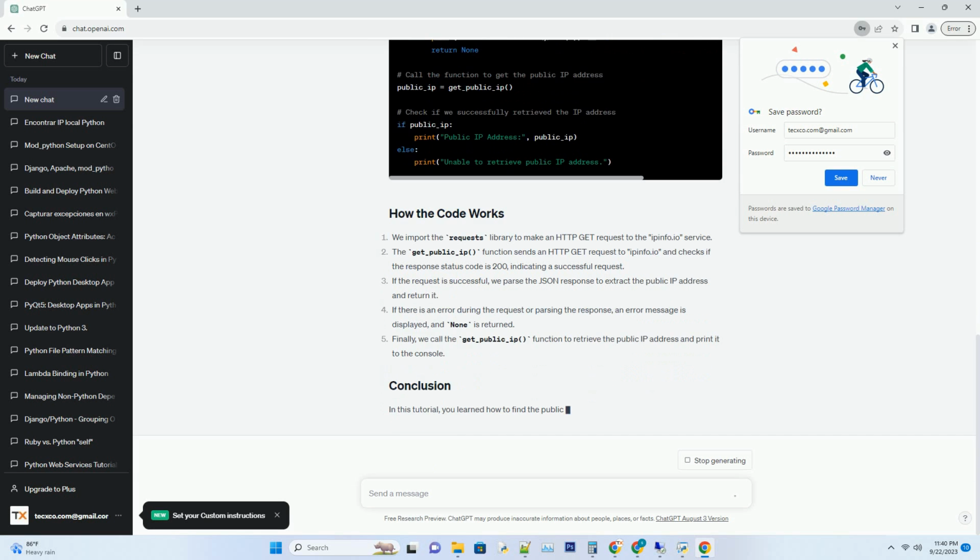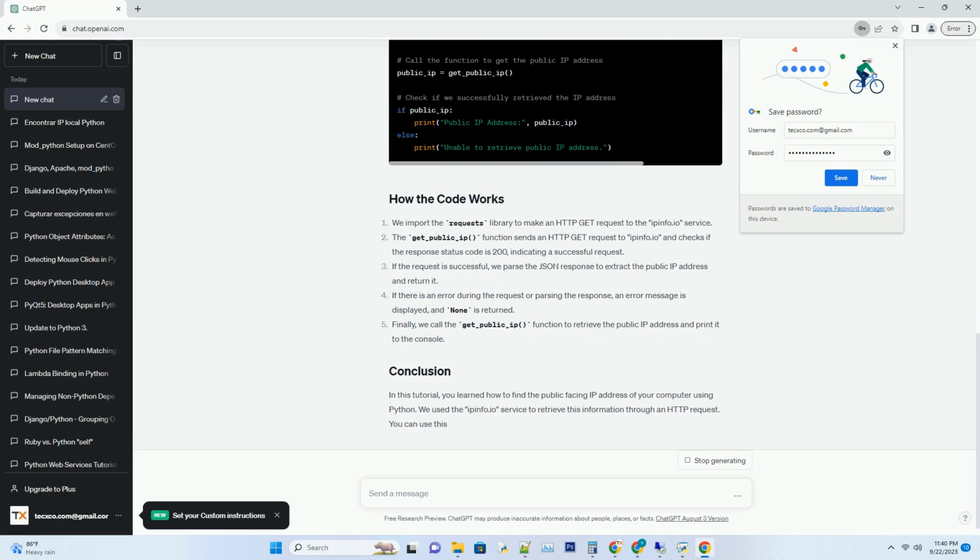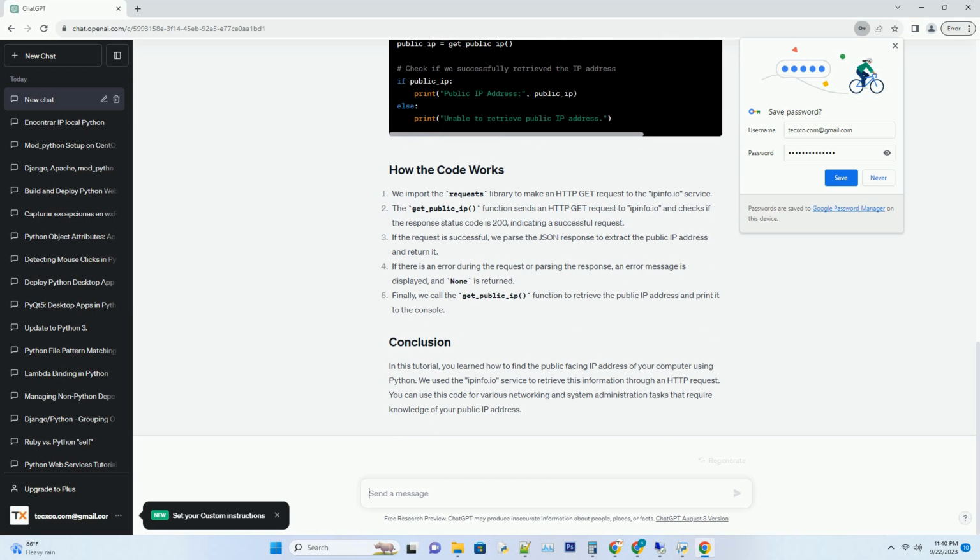Before we begin, make sure you have Python installed on your system. You'll also need to install the requests library if you haven't already. You can install it using pip. Now, let's write the Python code to retrieve the public IP address.